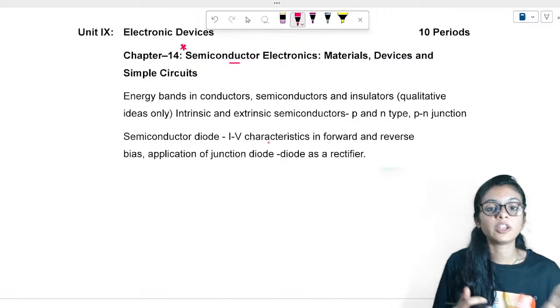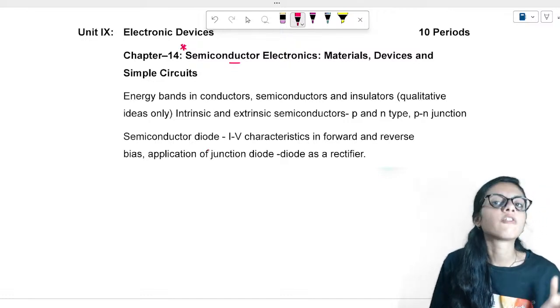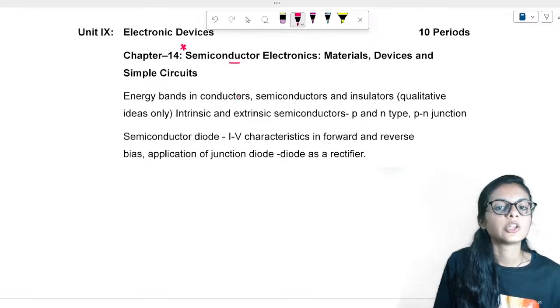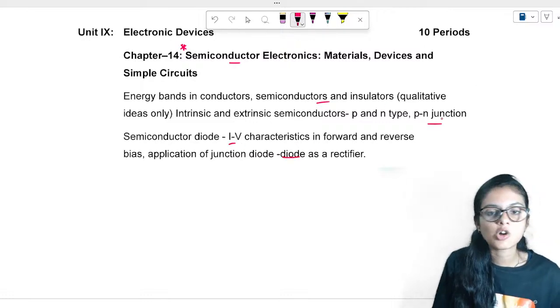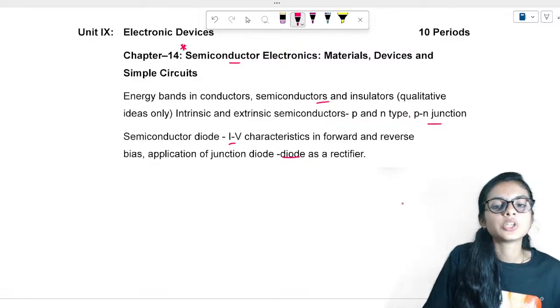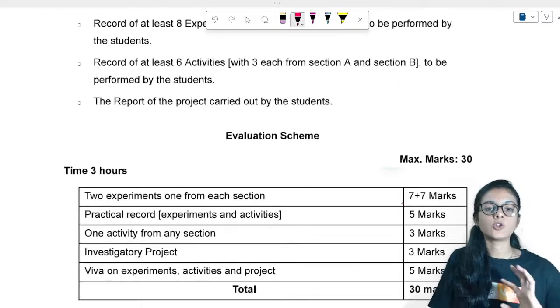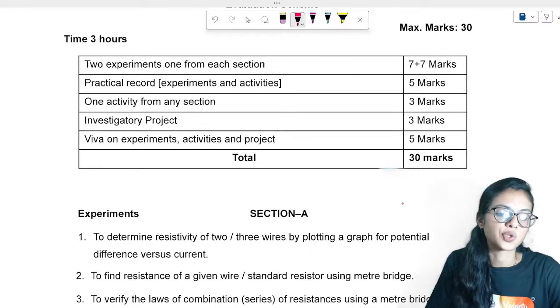A very emerging field in physics, I can say. You'll study about the energy band, where the semiconductor lies, graph, diode concept, PN junction concept, everything is good. You'll study all these things and you'll be doing the practicals also.